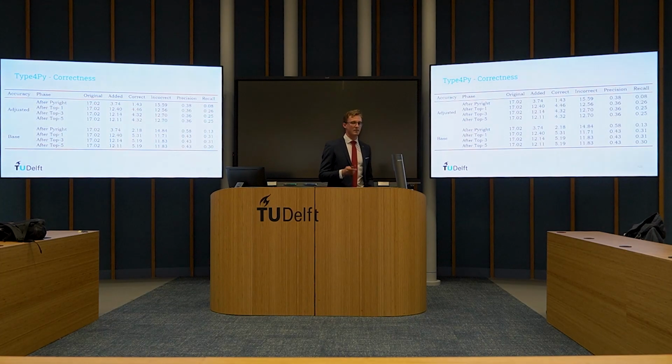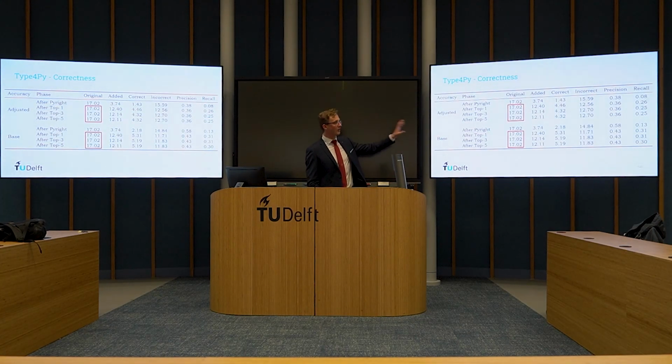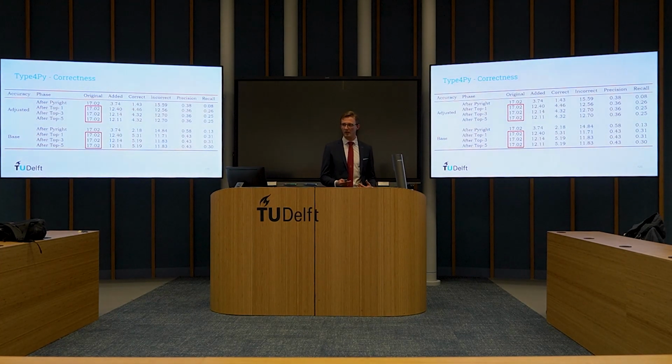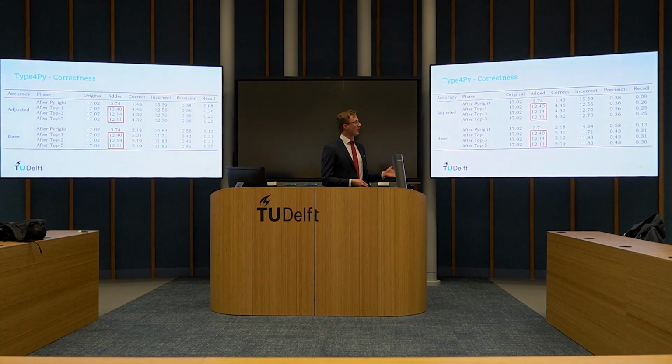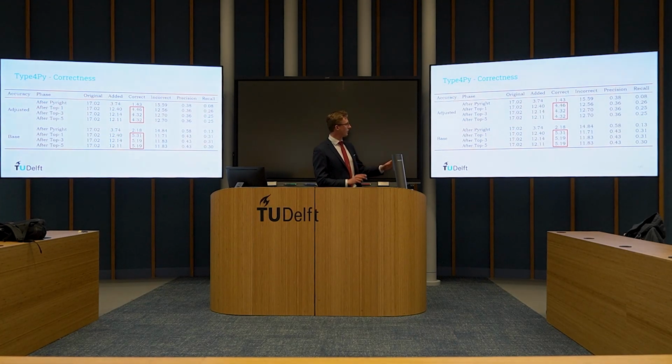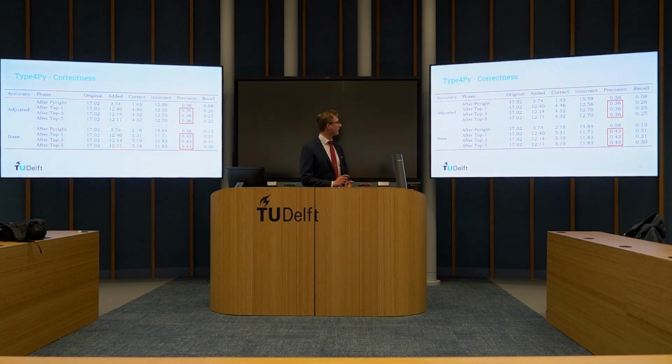As for the correctness, well, originally in the code, on average, there were 17 type annotations provided by the developer. Now, we strip these out, we run the PyHintSearch tool, and we add 12 annotations back. Now we can compare these. Of these 12, 4 were correct using the adjusted accuracy, and according to the base accuracy, it were around 5. So the precision for TypeForPy is around 1/3, or 0.43% for the base accuracy.